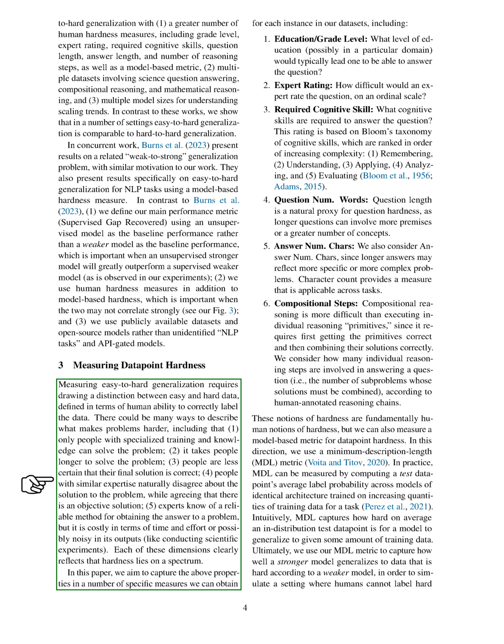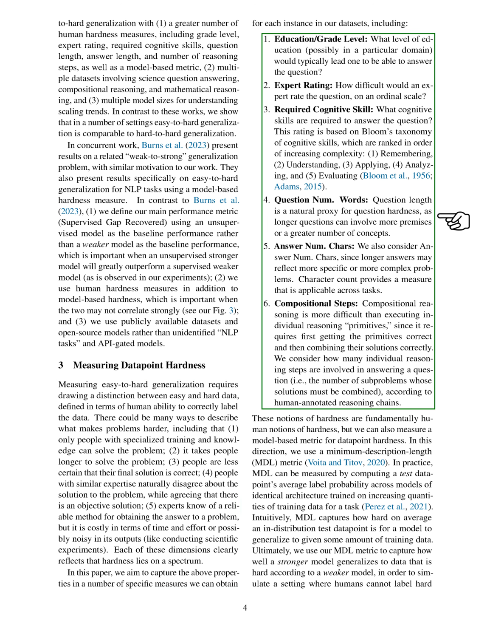To measure the difficulty of data points, we need to distinguish between easy and hard data, based on human ability to correctly label the data. We've identified several factors that can make problems harder, such as requiring specialized training and knowledge, taking longer to solve, causing uncertainty about the final solution, and requiring costly or noisy methods to obtain the answer. We've developed specific measures to capture these factors, including the level of education needed to answer the question, expert ratings of difficulty, required cognitive skills, question length, answer length, and the number of reasoning steps involved. We also use a model-based metric to measure the difficulty of data points.